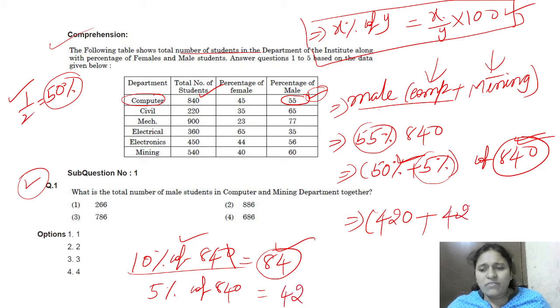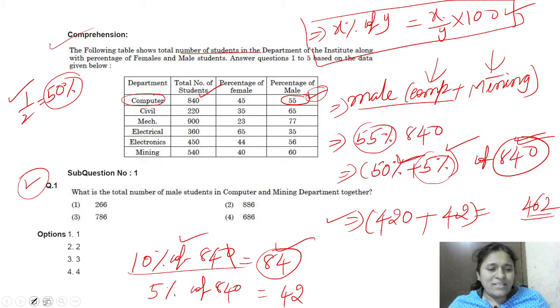Then this is 42. I am explaining, that's why I am taking this much time. If you are doing it in your mind, it takes only seconds, and you can find the 55 percentage of 840. Then what is the total? 462 is the total male in computer science. Next we will find the male in mining.